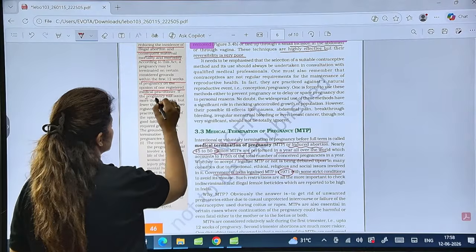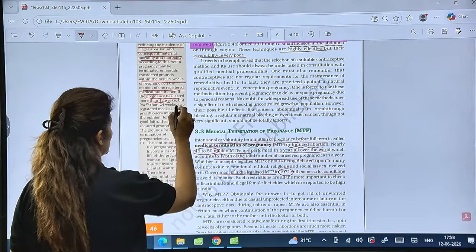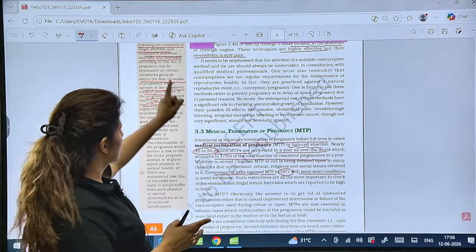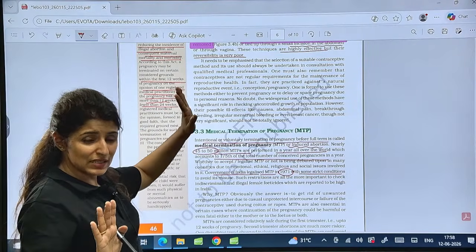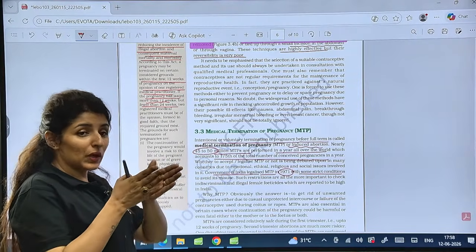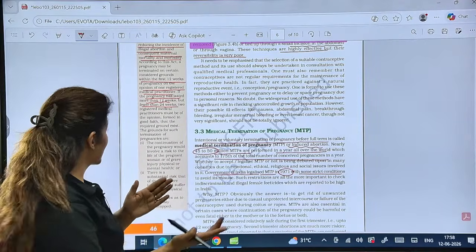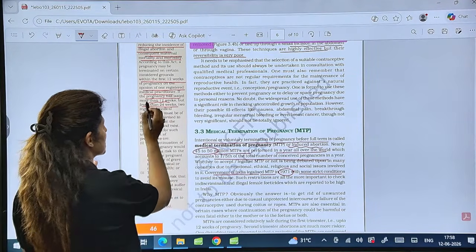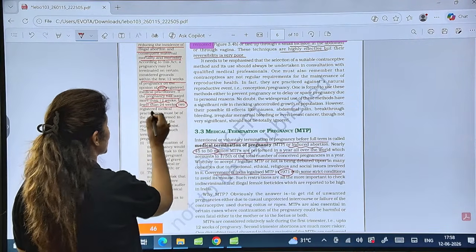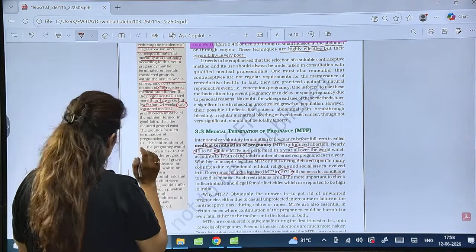But if pregnancy has lasted more than 12 weeks, that means after the first trimester, but fewer than 24 weeks. Means if within the first trimester it is done, the recommendation of one doctor is enough. Then if the first trimester has crossed and it is between the first and the second trimester, means 3 months have gone but 6 months have not completed yet, so between 12 weeks and 24 weeks, more than 12 but fewer than 24 weeks, then we need the recommendation of 2 registered medical practitioners. Is that clear?